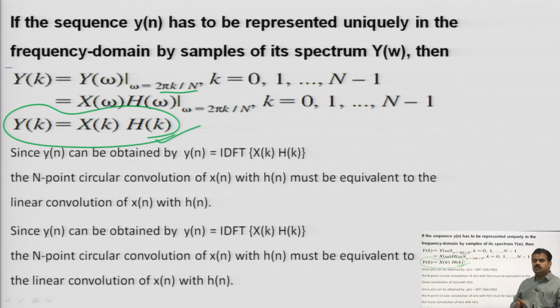It means you have to calculate the DFT of x of n and the DFT of h of n, then you can get the DFT of y of n.